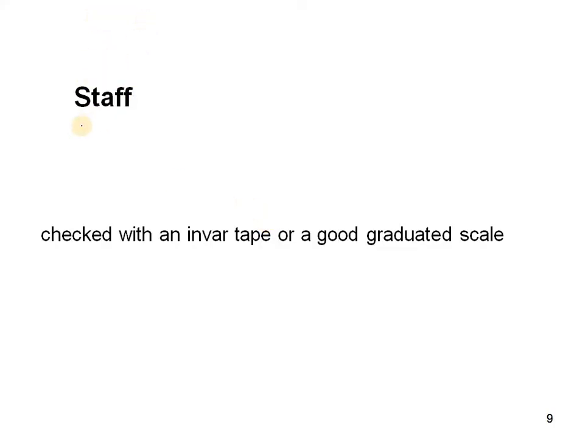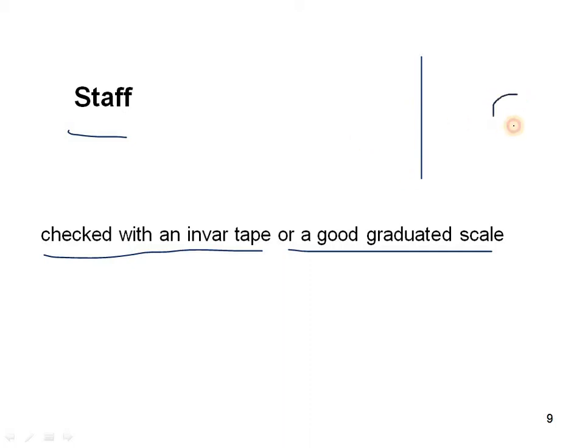And the next one is the leveling staff. The leveling staff should be checked with an invar tape or a good graduated scale. Suppose this leveling staff is a 5 meter staff. Whether it is correct or not, we don't know. So we have to check it with our round tape, which may be 30 meters, 15 meters, or 5 meters, whatever it is. We have to check it with an invar tape.